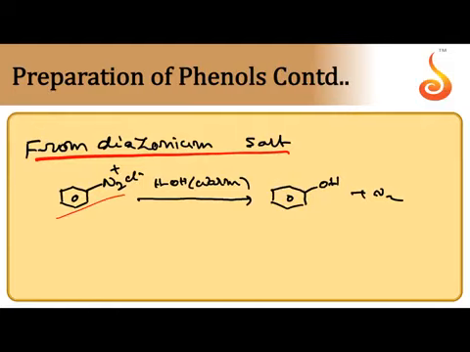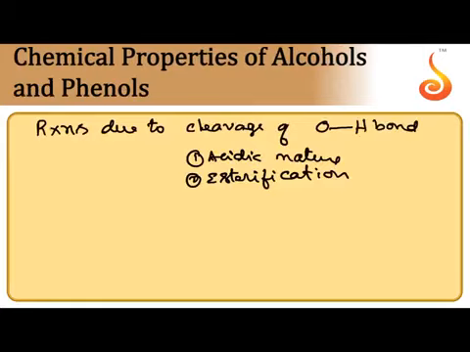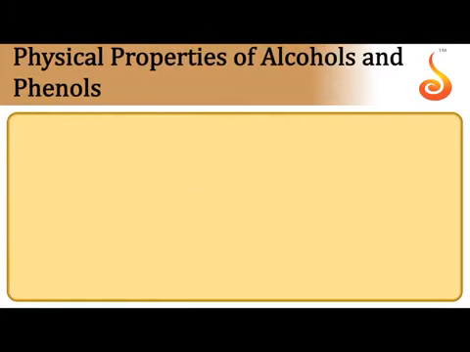When benzene diazonium chloride is reacted with warm water, slightly heated, not even vapor, at that time N2+ is easily substituted by OH-. Phenol is obtained and N2 gas is released. Coming to the physical properties, we know the solubility of alcohols is more. Alcohols are more soluble in water because alcohol can form intermolecular hydrogen bonds with water molecules. Like this, alcohols are more soluble.